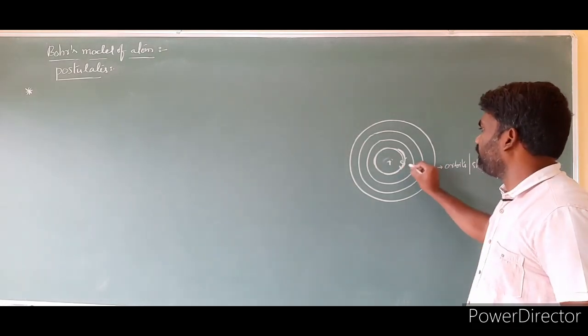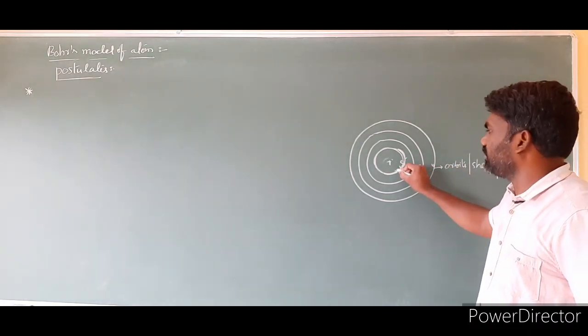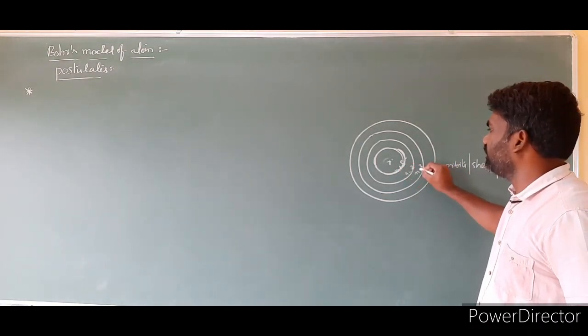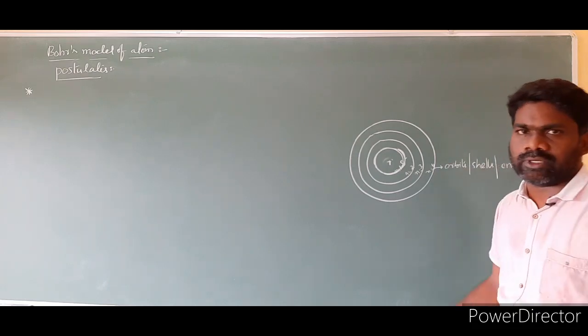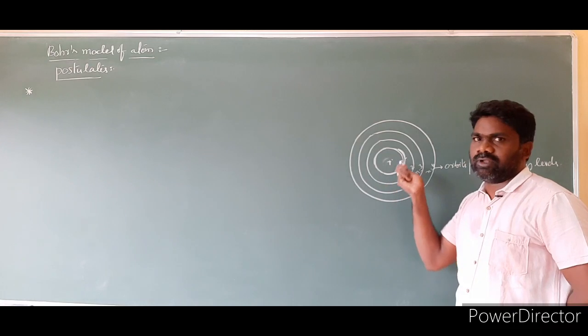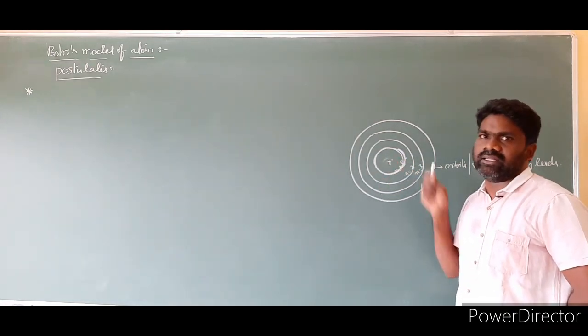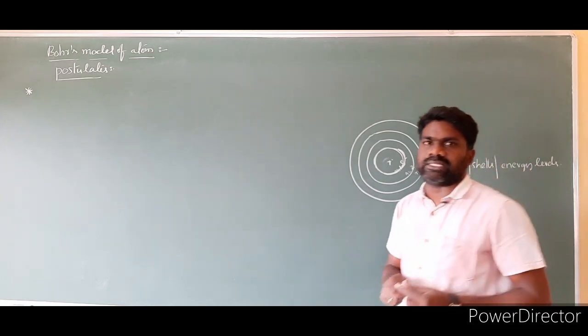These are numbered as 1, 2, 3, 4 and so on, so n is equal to 1, n is equal to 2, n is equal to 3, n is equal to 4 and so on. So what is the statement? Electrons are continuously revolving around the nucleus in circular paths of fixed radius and energy. These circular paths are called orbits.